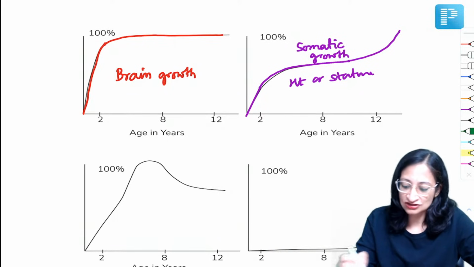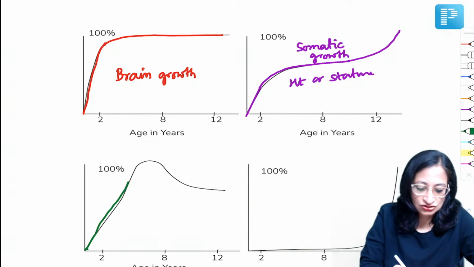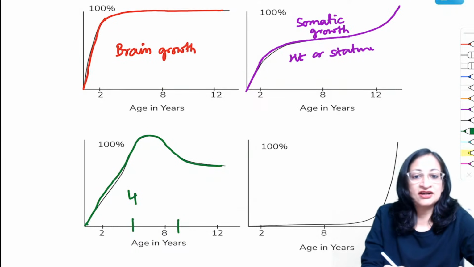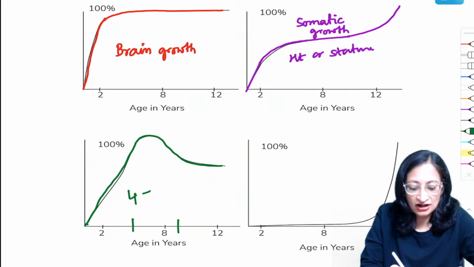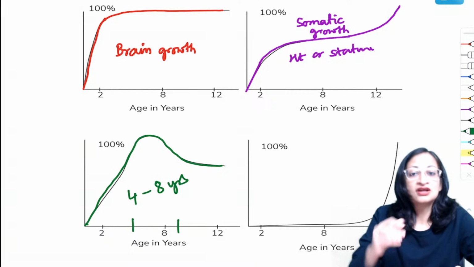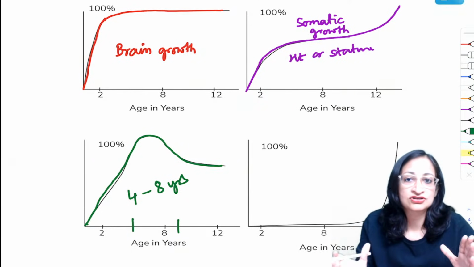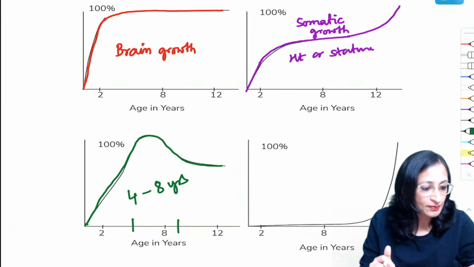Now, what do you see in the next graph, which I am showing you in green? Here there is a peak growth in the age group of around 4 to 8 or 9 years. The growth increases in that period, and before and after that it is not so much. Very good, Mehta, Sultan.